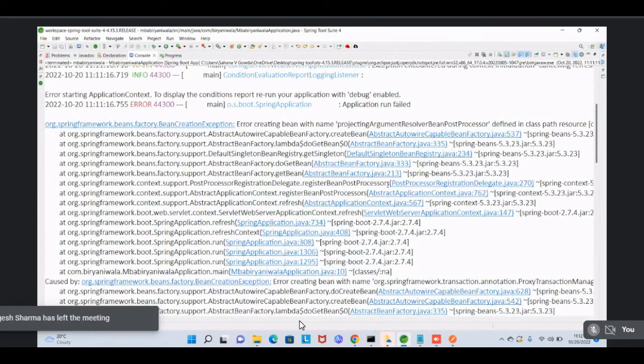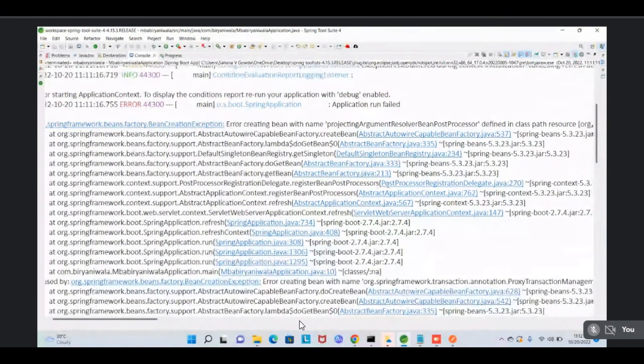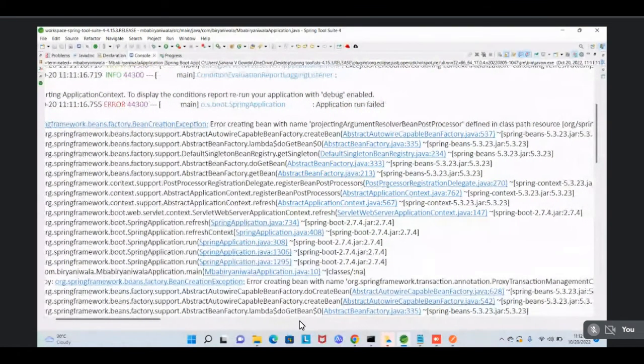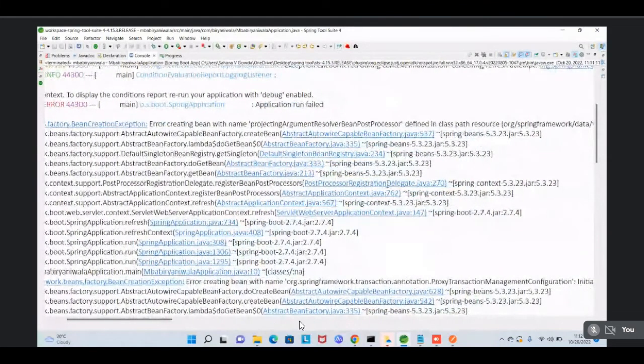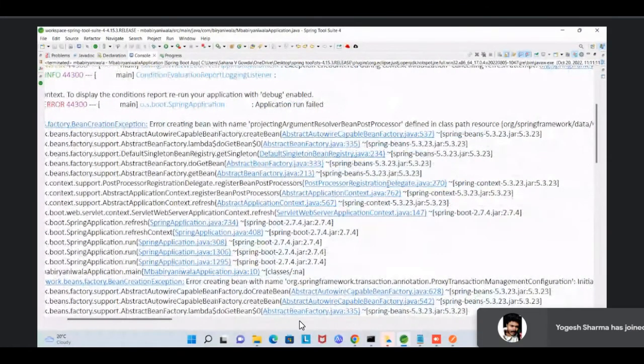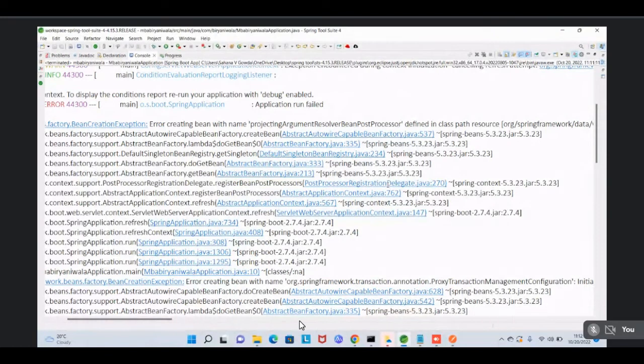Okay, wait. Error creating bean with name transaction annotation proxy, transaction management. Okay, wait. Stack Overflow. Wait. Bean with the name of project argument resolver, bean post processor. Okay.